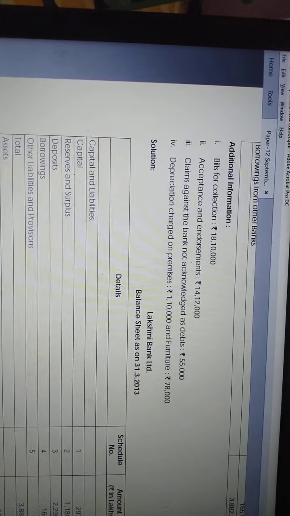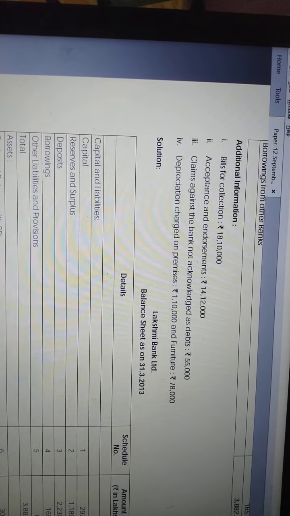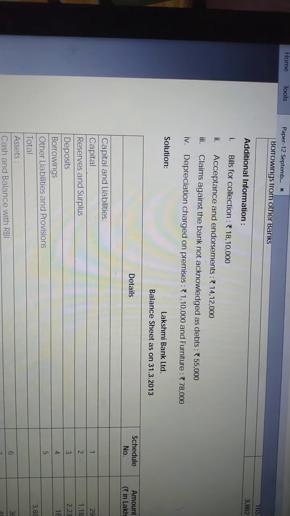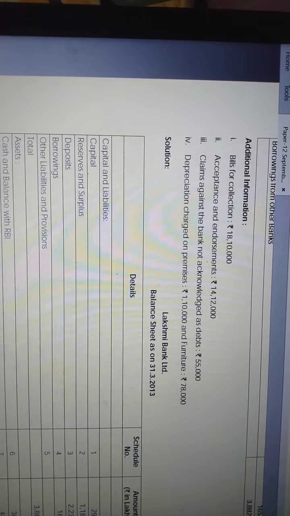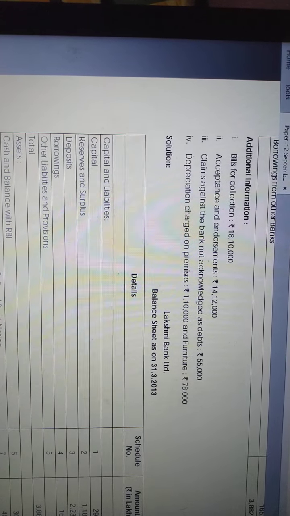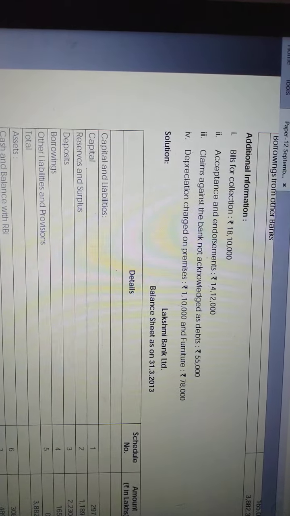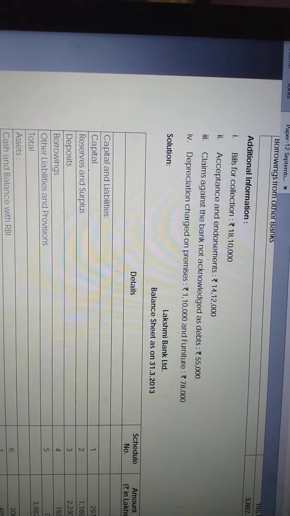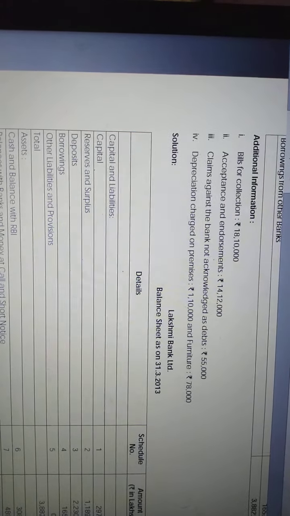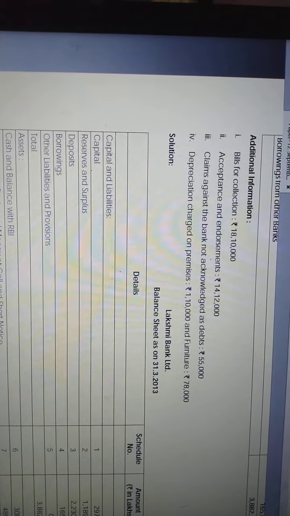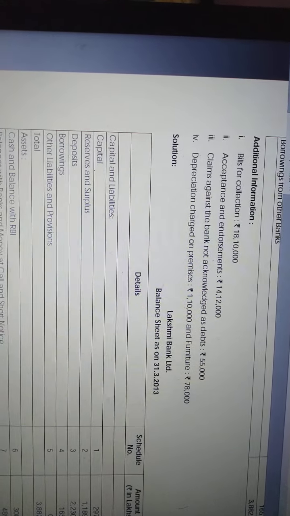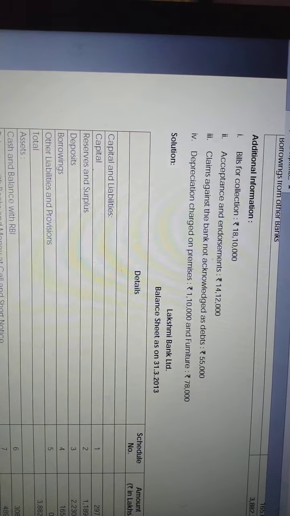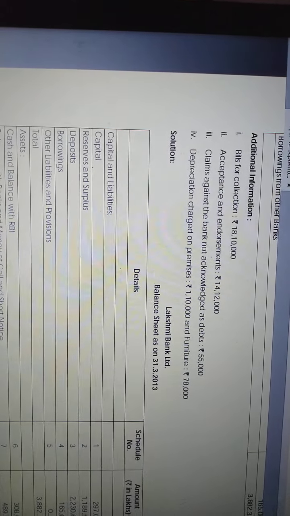As I said, there will be a case against banks which is lying in the court. Court only will decide whether this company is in default or not, whether the company will get a favorable judgment or unfavorable judgment. That is based on the court decision. So the claim is 55,000 against the bank, but not acknowledged as debt means the case is pending in the court. So the point is this is like a contingent liability. 55,000 may or may not be payable by the bank. Hence this is also contingent liability, schedule 12.